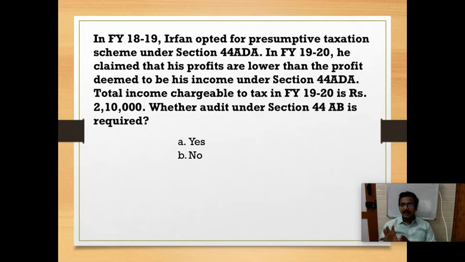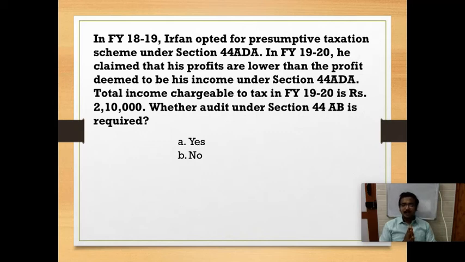Otherwise, if my total income is less, I will be going for the lesser income. In that case, I am subject to tax audit under section 44AB only if my total income is more than the basic exemption limit.